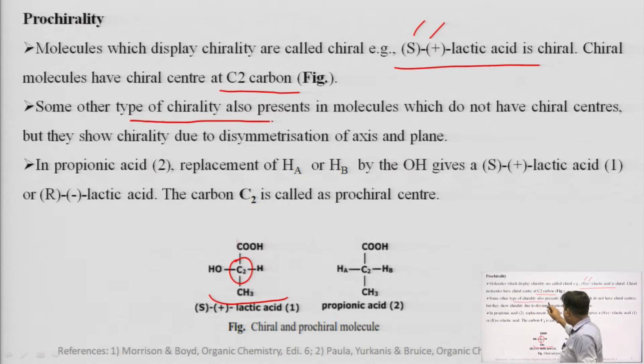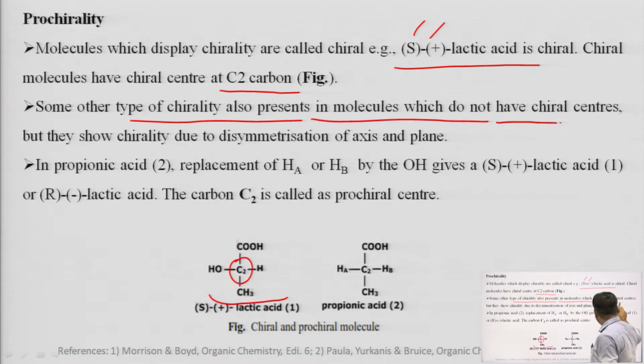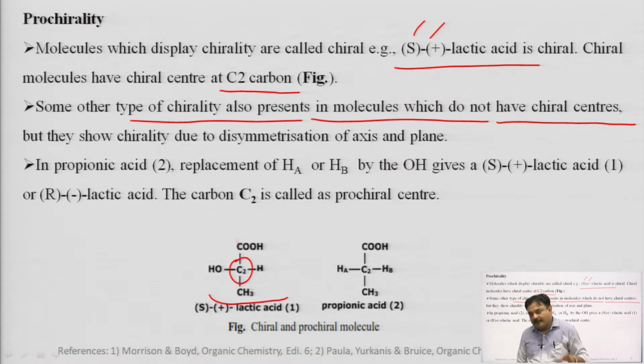Some other type of chirality is also present in molecules which do not have chiral centers. Now we are talking about those molecules which do not have any chiral center, and we are saying that a certain type of chirality is also present in those molecules. Why? Because they have dissymmetry of axis and plane.